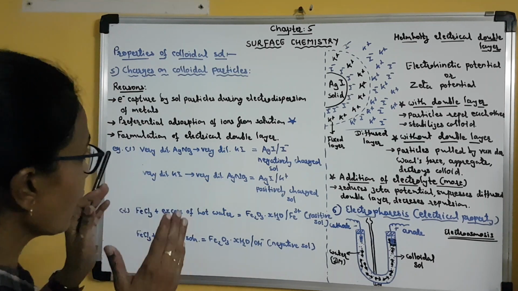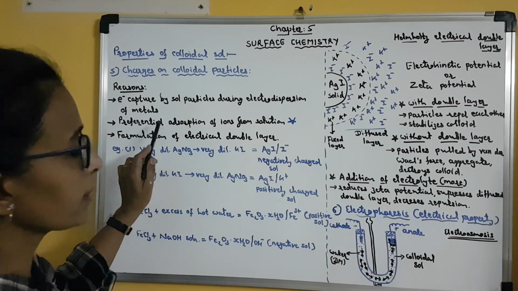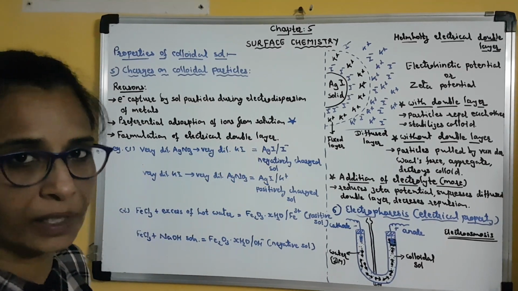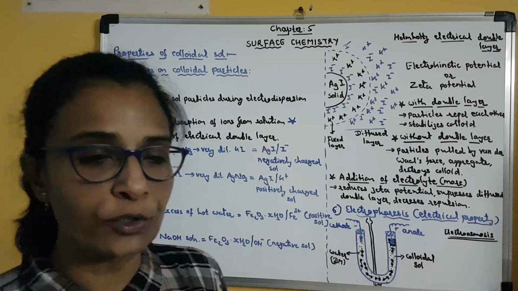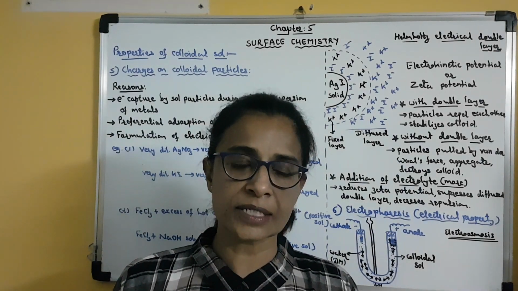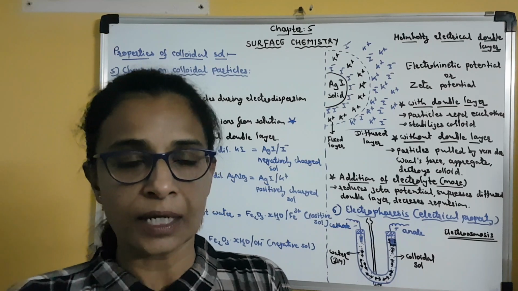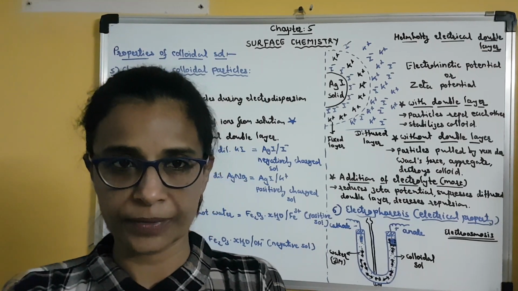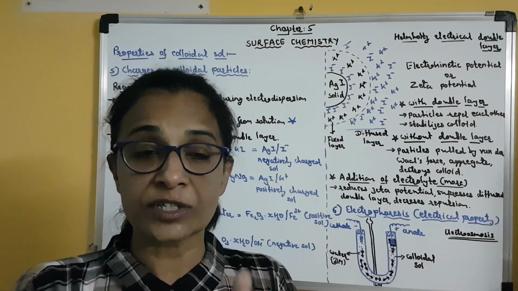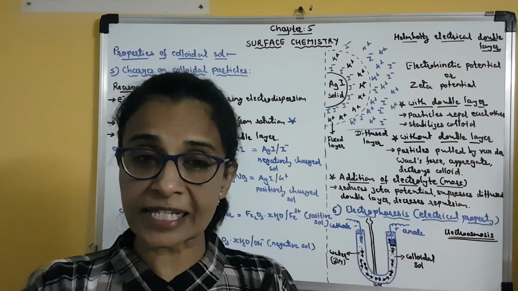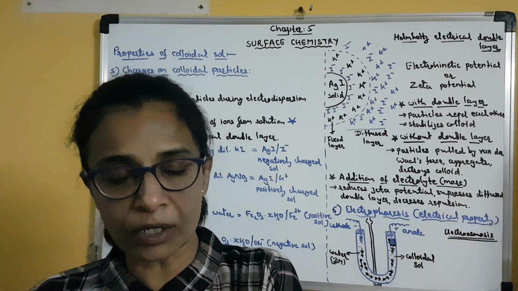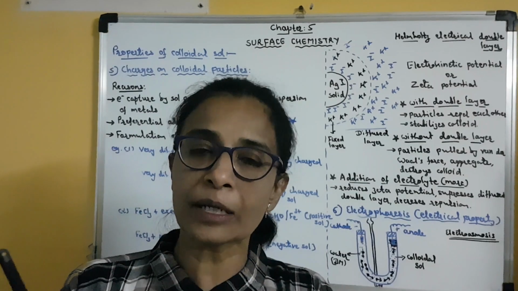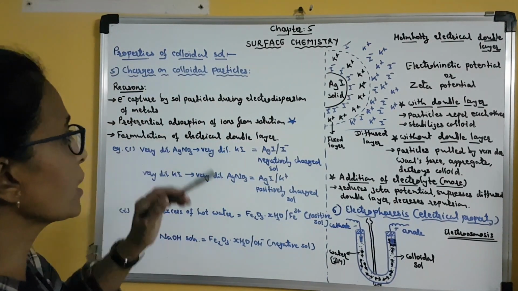Clear? Okay. Now for that we will go to the second method, that is preferential or selective adsorption of ions from solution. Clear? Now here, if the solution contains two or more ions, then the colloidal particle will adsorb the ion from the solution which is common to it. So the common ion which is common to the colloidal particle, and the same ion is present in the dispersion medium also. The adsorption of that common ion will take place on the surface of the colloidal particle, and so it is called preferential adsorption.